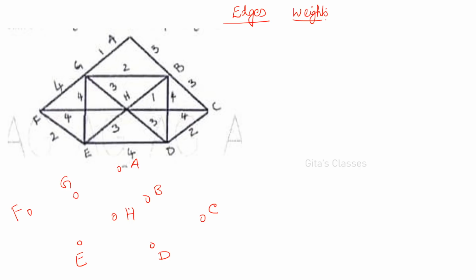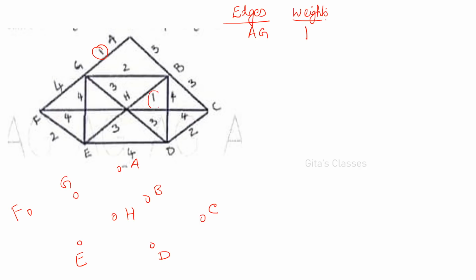So always you draw these things, then you should keep on adding the edges. And now you write the edges with weights in the ascending order. Okay, so what is the first weight? AG, it is 1. Then you should keep on adding them. Okay, and the theory part, how to go about it, you please visit the channel and see that video. Okay, so AG is equal to 1.